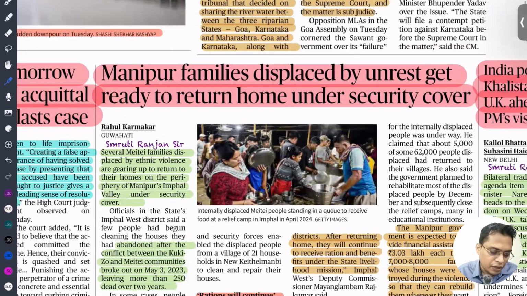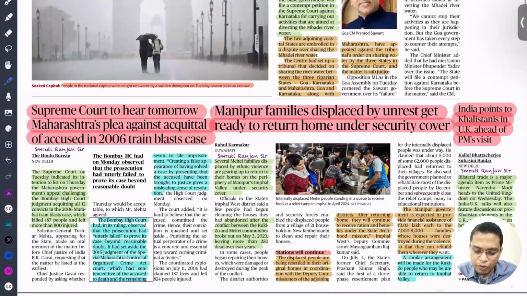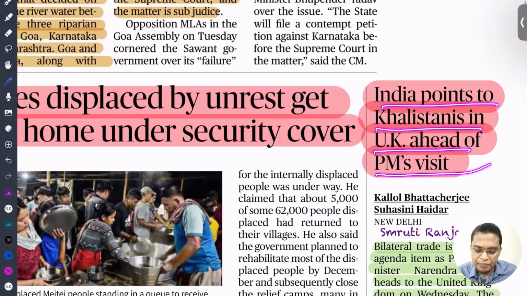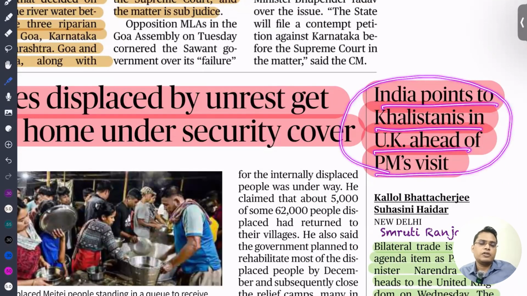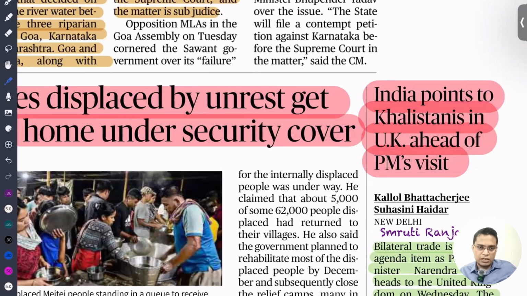Okay. So the next important news is: India points to Khalistan in the UK ahead of the PM's visit. So recently our Prime Minister is going to visit the UK, and there we are planning to sign the free trade agreement. We are also having one more concern in the UK.